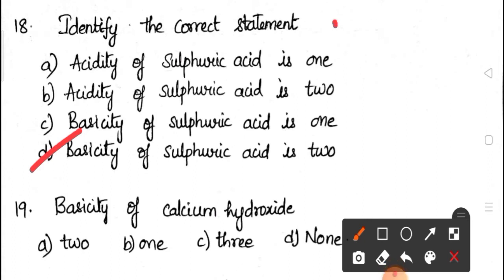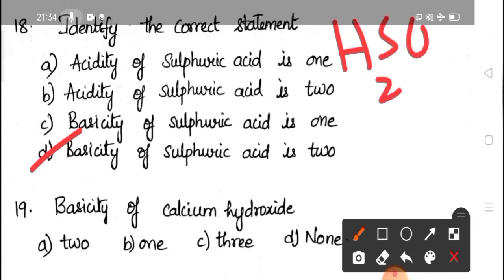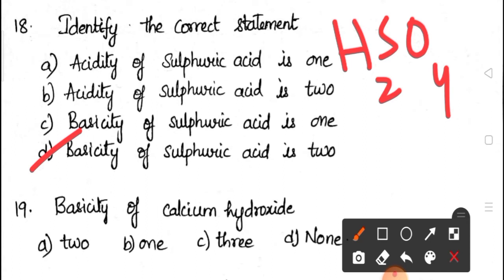That means H2SO4 is there. H2SO4 is the formula of sulfuric acid. What does basicity mean? Whenever we consider acids, basicity is nothing but the number of replaceable hydrogens.